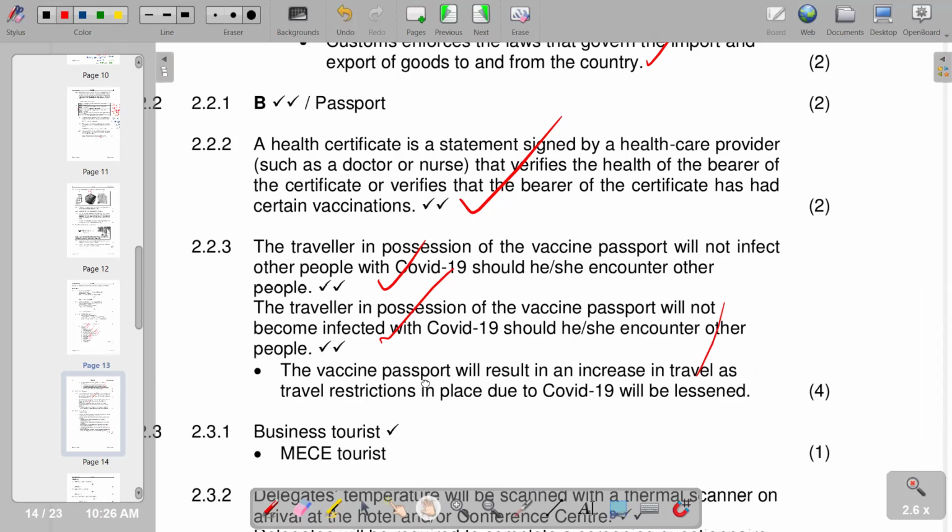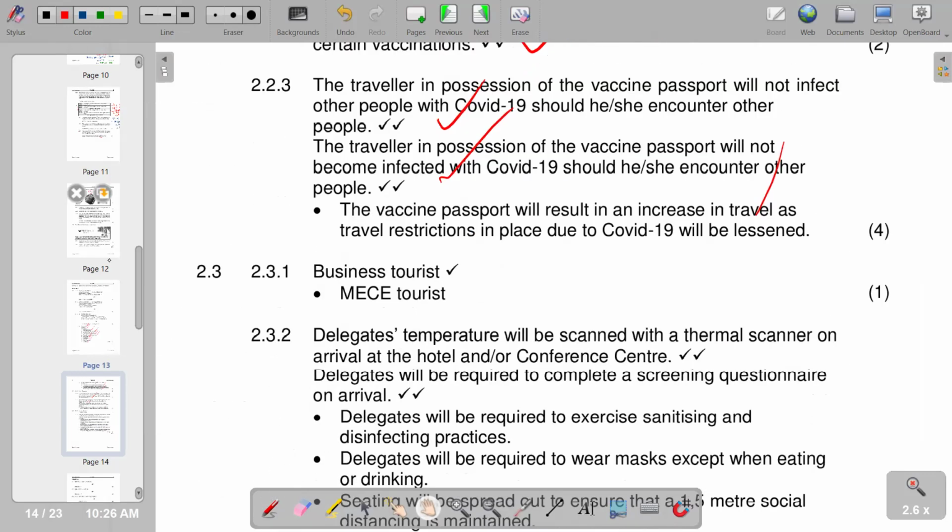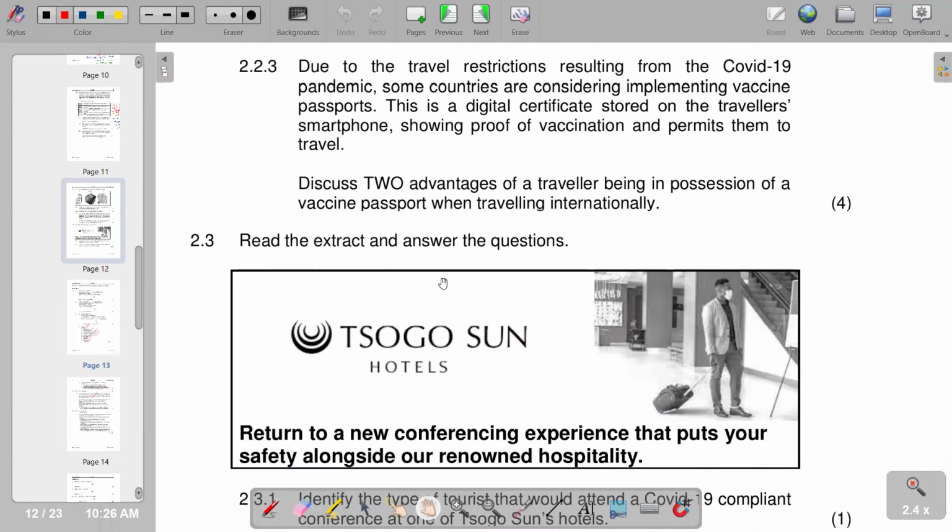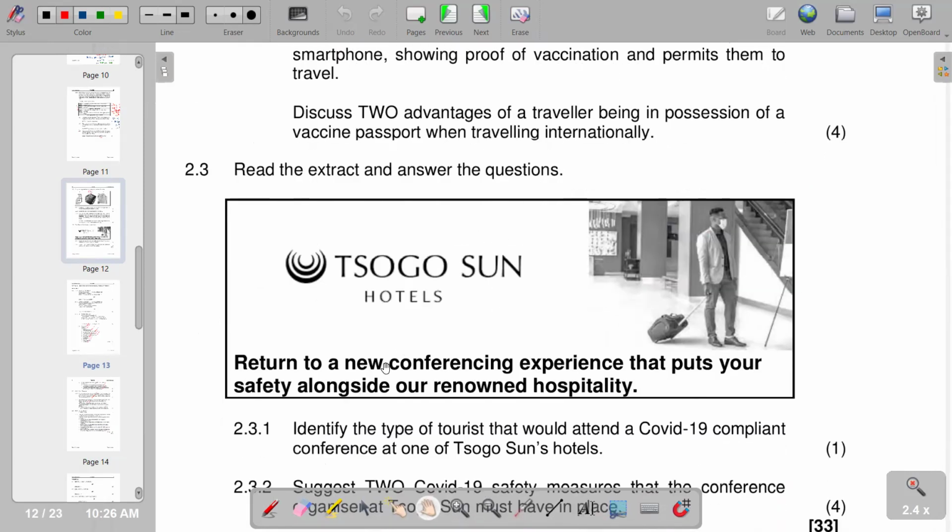We move on to the next part of our question, which is now 2.3. Read the extract and answer the question. So we got an extract which reads, return to a new conferencing experience that puts your safety alongside our renowned hospitality. That is Tsogo Sun Hotels.